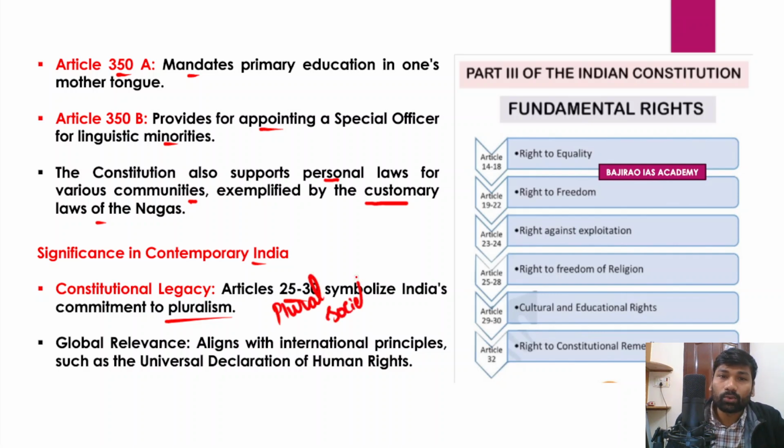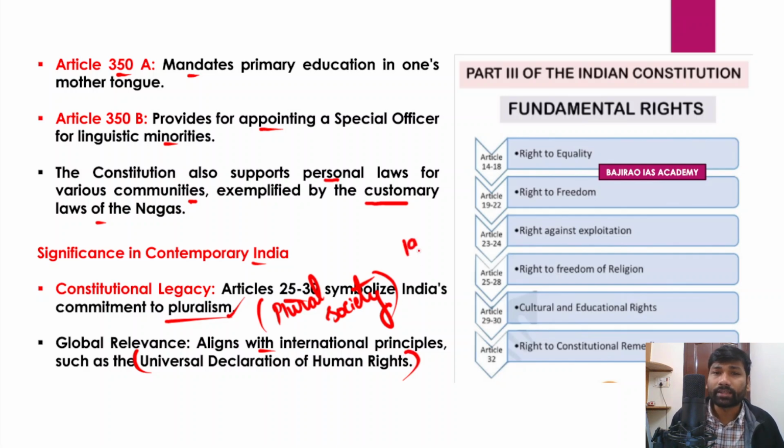India is known as a plural society because of its huge diversity, and people who belong to different groups, communities, classes, castes, ethnicities live together in harmony. That is what is known as pluralism. Now what is the global relevance of minority rights? At the global level also we very often see in different countries minorities being persecuted. Minorities are nowhere safe. They have been facing a lot of issues and problems. So it aligns with international principles such as the Universal Declaration of Human Rights.